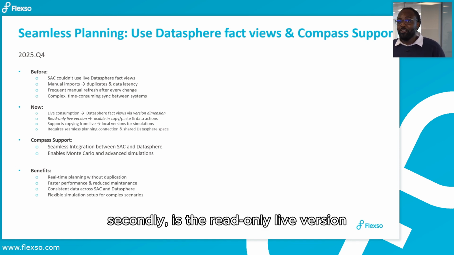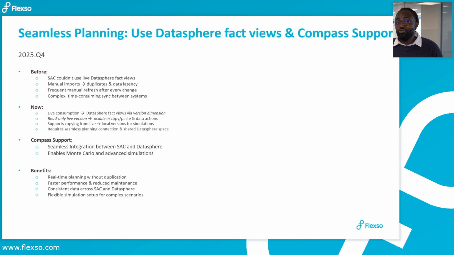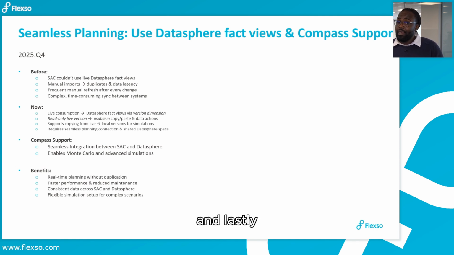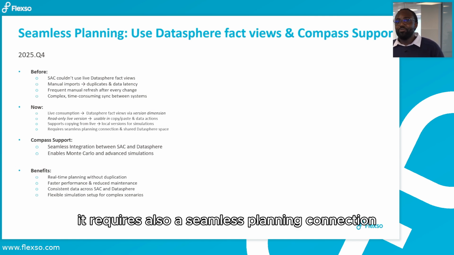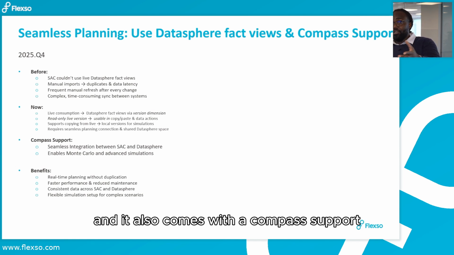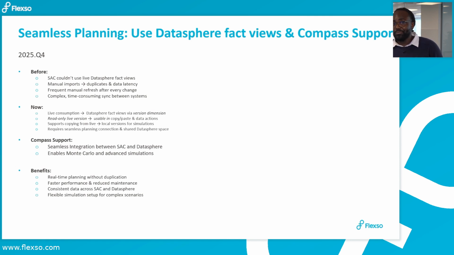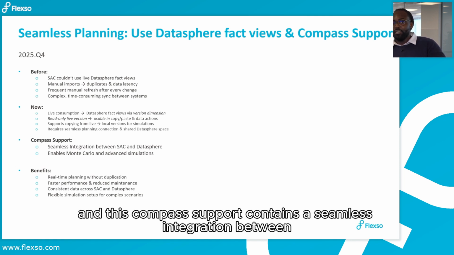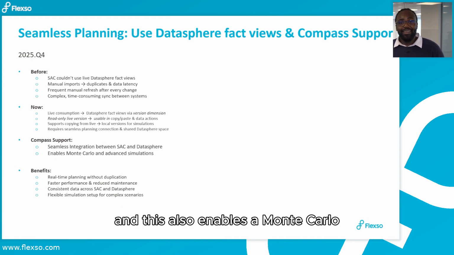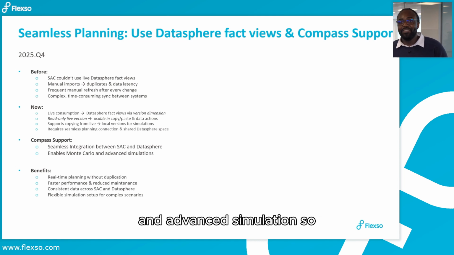Secondly, the read-only live version is usable in copy-paste and data actions. Now it also supports copying from the live and local versions for simulation. And lastly, it requires a seamless planning connection and shared Datasphere space. And it also comes with Compass support. This Compass support contains a seamless integration between SAC and Datasphere, and this also enables Monte Carlo and advanced simulation.